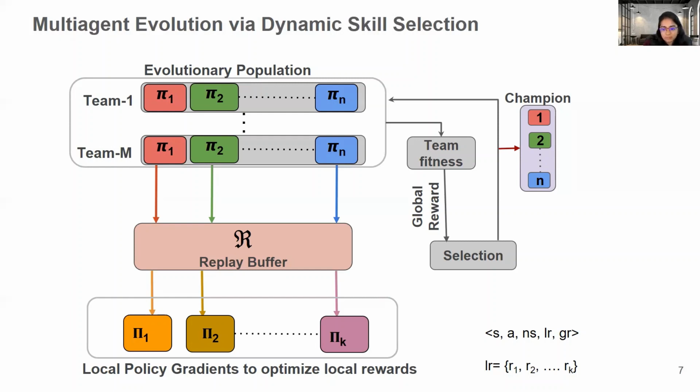Now, the key strength of MAEDyS is that it allows significant flexibility in designing the dense objectives corresponding to local skills and dynamically selects the most aligned local skill for each subtask. To the best of our knowledge, we are not aware of any other technique that simultaneously learns a set of local rewards and dynamically selects the most aligned ones in complex multi-agent coordination settings.